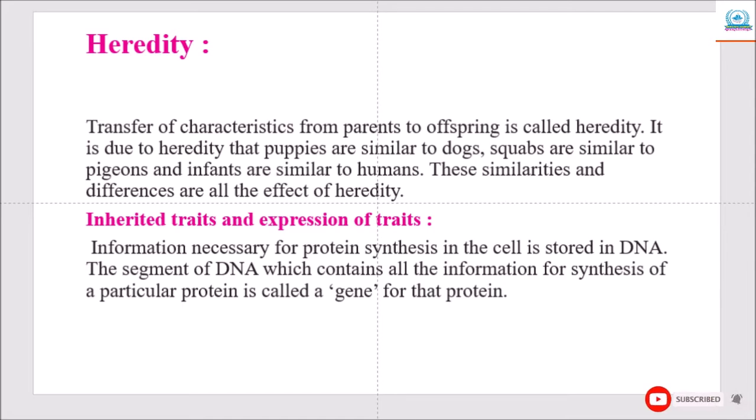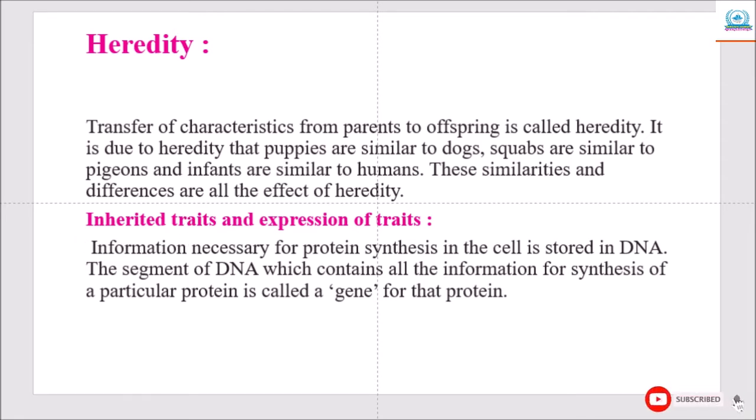Efficient enzymes produce a greater quantity of the hormone, due to which the height of the plant increases. However, if the enzymes are less efficient, a smaller quantity of hormone is produced, leading to a stunting of the plant. Stunting means dwarf plant. Okay, so their growth may be less.